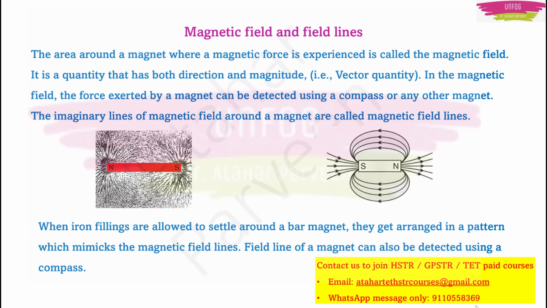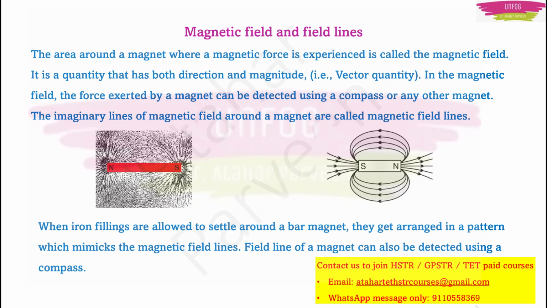Now, if there is a magnet, there is a magnetic field, and if there is a magnetic field, then it consists of what are called field lines. The area around a magnet where a magnetic force is experienced is called the magnetic field. Because it has direction, we are talking about the north and south direction, right? And of course it will have some value, that is magnitude. That's why it is a vector quantity. This can be a 1 mark question.